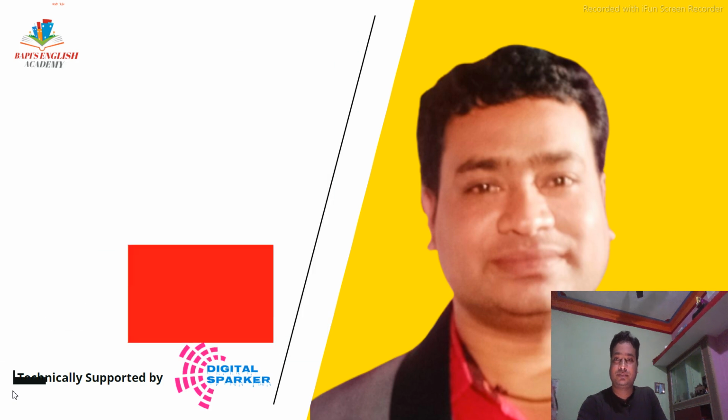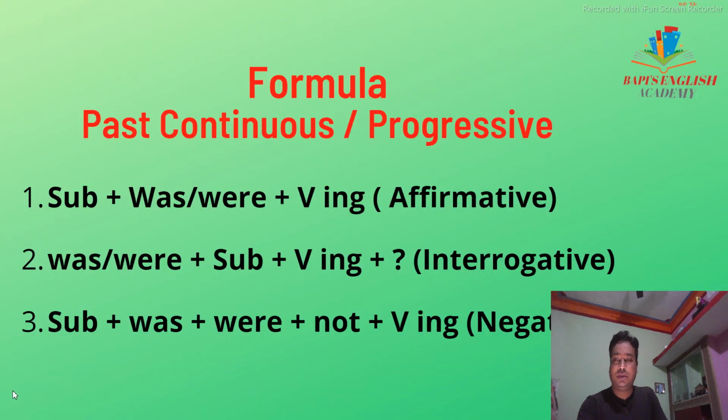Now come to the rule for past continuous. It is subject, was or were, verb plus ing. You can remember present continuous, where we used subject, is, am, are plus verb ing. It is just was, were, the past tense of the be verb.